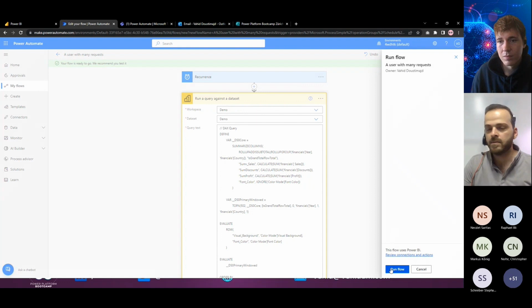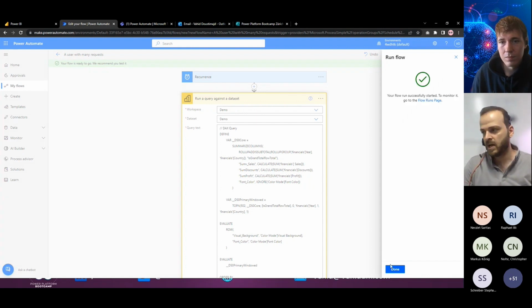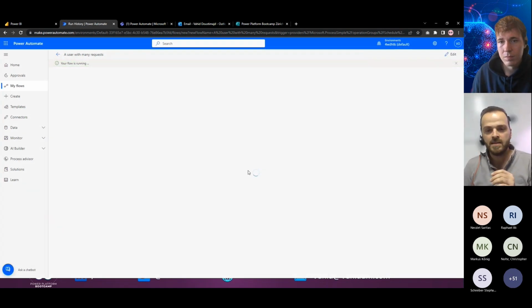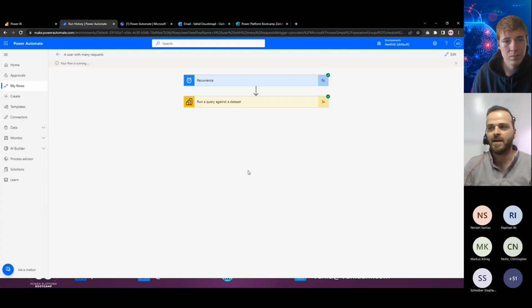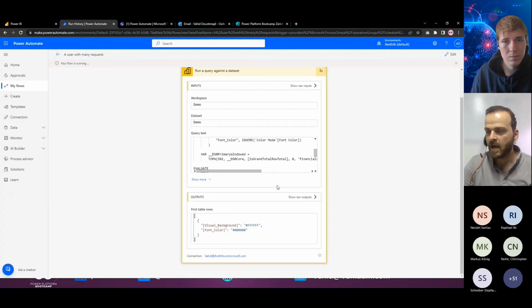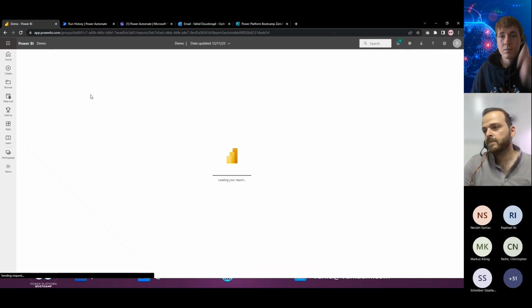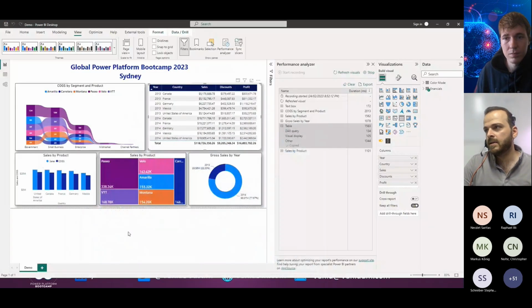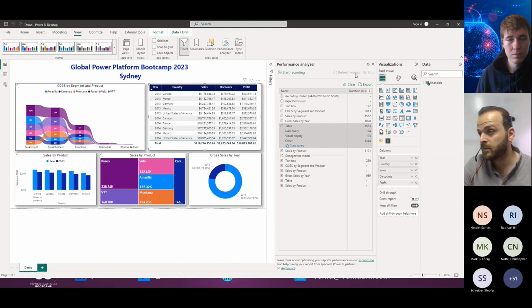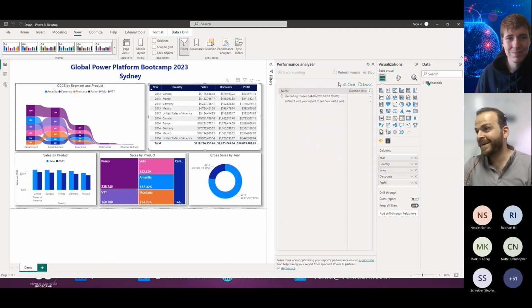So you don't need to know the DAX. You don't need to write the DAX from scratch. You can find the DAX code easily by running that performance analyzer there. So what I need to do is go back to the demo one. Oh no, sorry. Here, I need to get rid of this one, and then refresh this one. Yeah, so I have one or two minutes. I will be fast to show this to you.